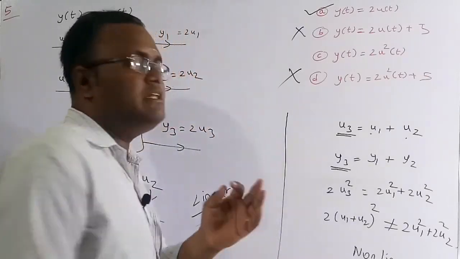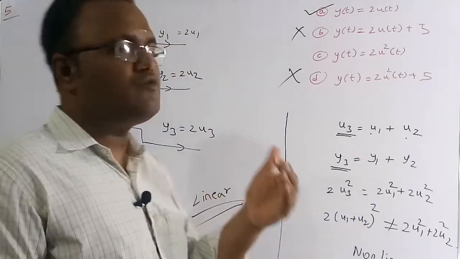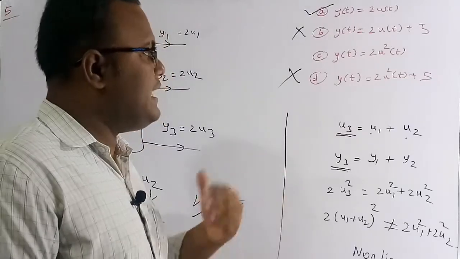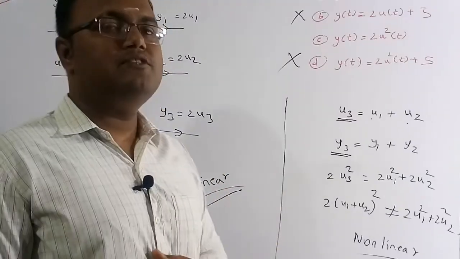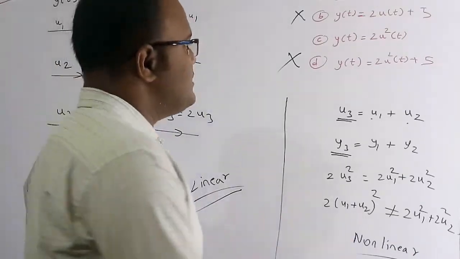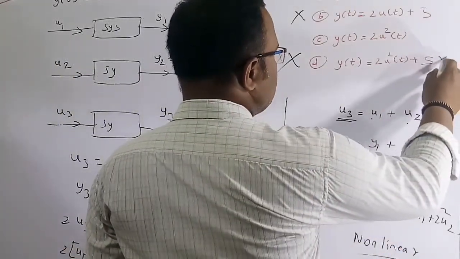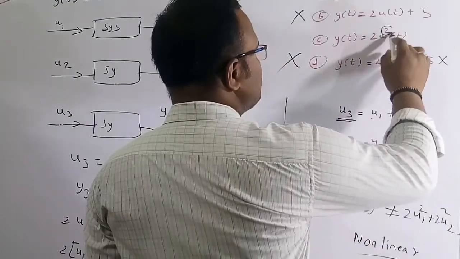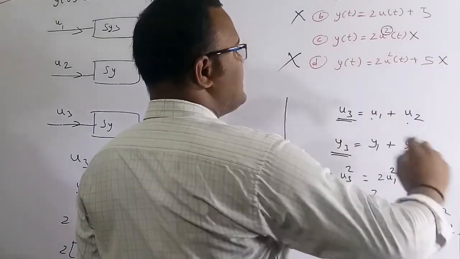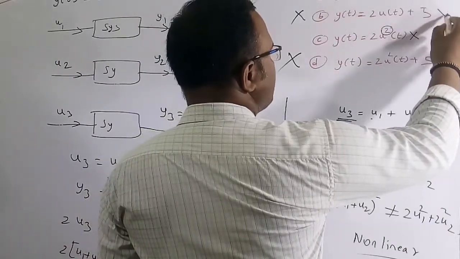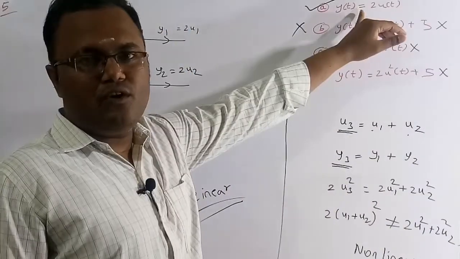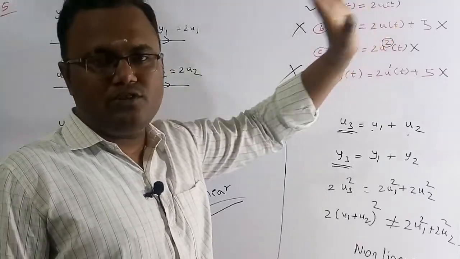So finally, if there is any constant or any square or cube or any nth power present in an equation, then that system is said to be a non-linear system. If you see carefully here, there is a square, so this is not a linear system. Here also there is a square, so it is also not a linear system. Here there is no square or power, but there is a constant. So this is also not a linear system. So we can conclude that option A is the correct solution of this question.